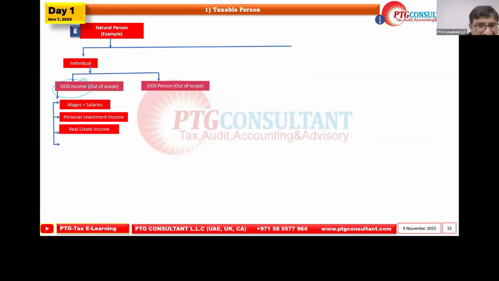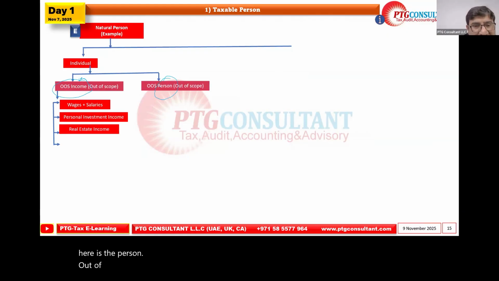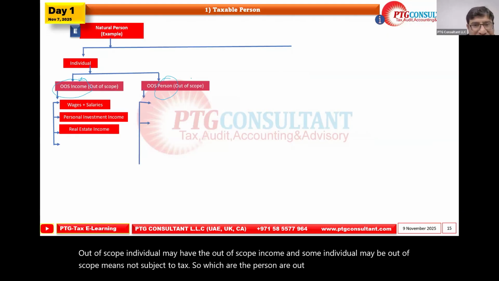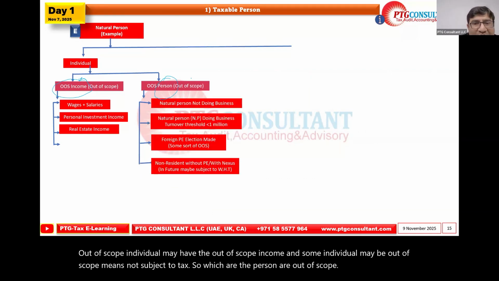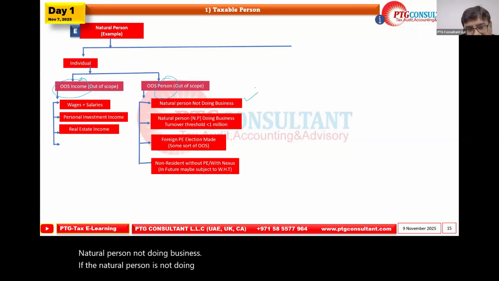Okay, we'll see which one is the next. The out of scope income. Here the important thing is the income. Here is the person. Some individuals may have out of scope income, and some individuals may be out of scope, meaning not subject to tax. So which persons are out of scope? Natural person not doing business. If the natural person is not doing any business activity, is out of scope by default.